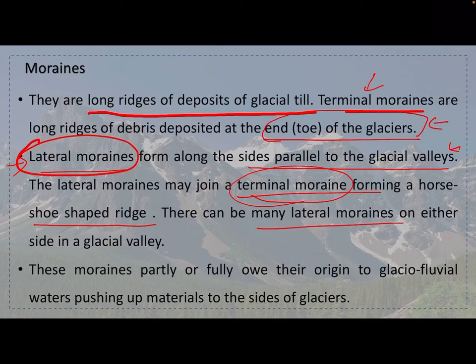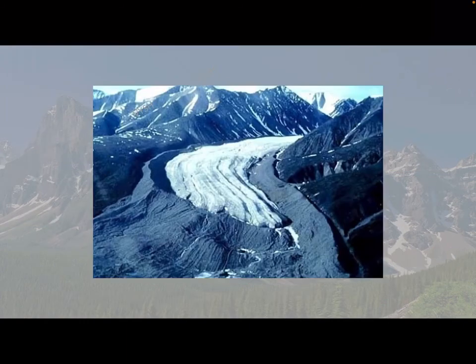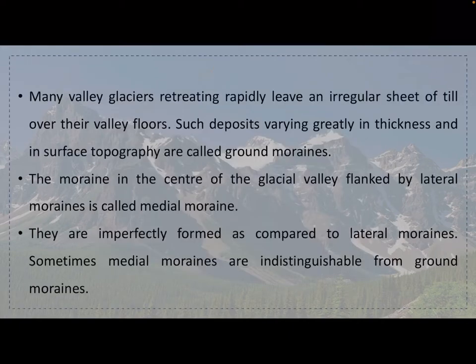There can be many lateral moraines on either side in the glacial valley. These moraines partly or fully owe their origin to glaciofluvial water pushing up materials to the sides of the glacier. So this is a moraine basically; the movement of the glacial till is basically the moraine.